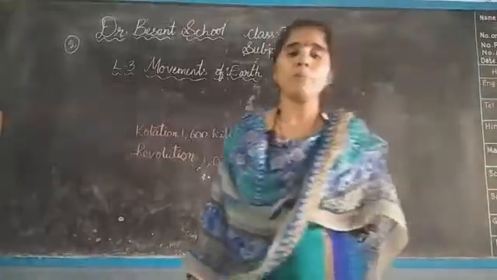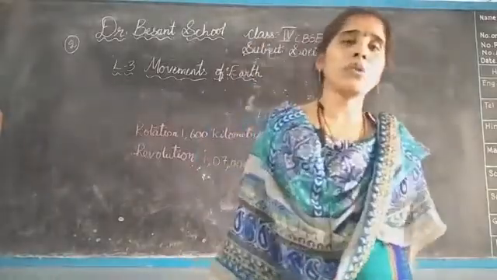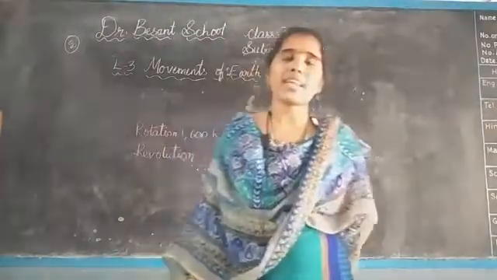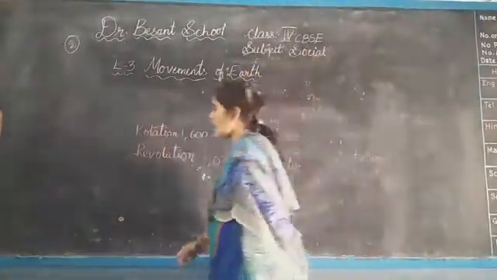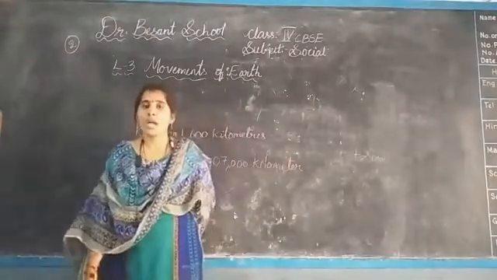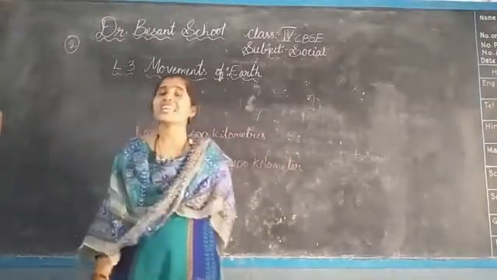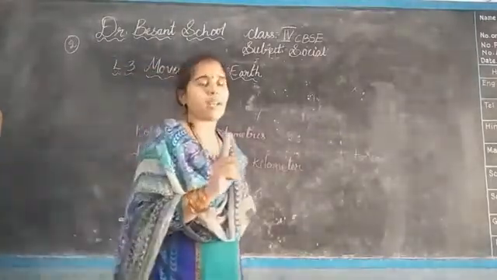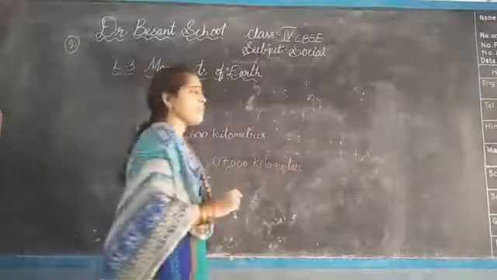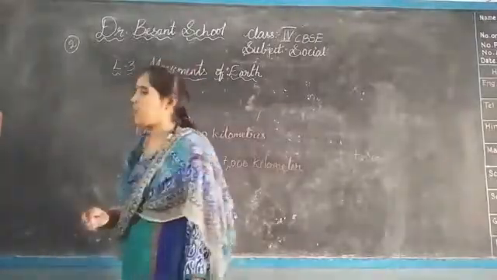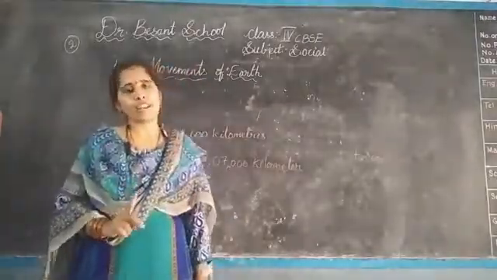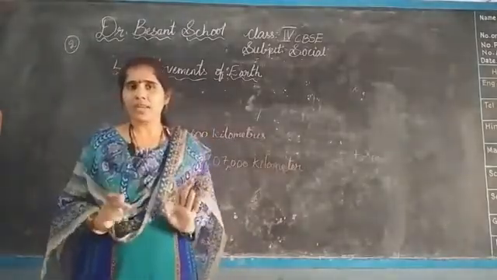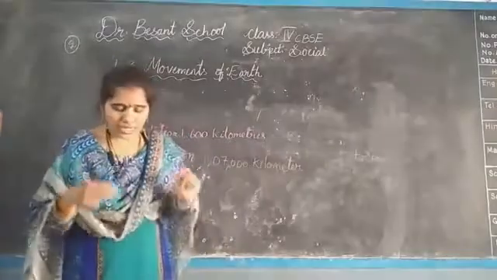Okay, in the next one, see, however, we experience the rotation of the Earth, not as a movement, but as day and night. Actually, we can't know that the Earth is moving, but one thing we know is that we get day and night. If one rotation is completed, definitely we will get day and night. Means one day is completed. You are facing me, isn't it? Again, I have to come back to that position in the same place.